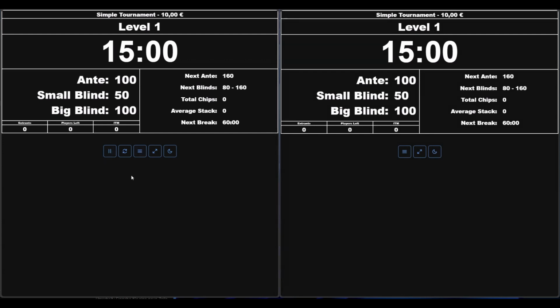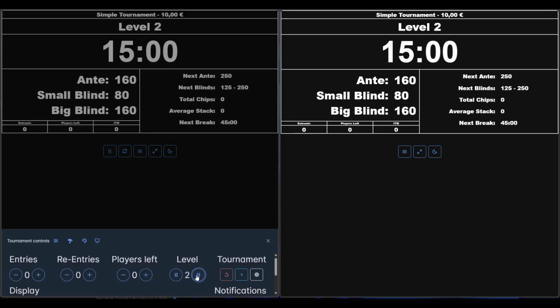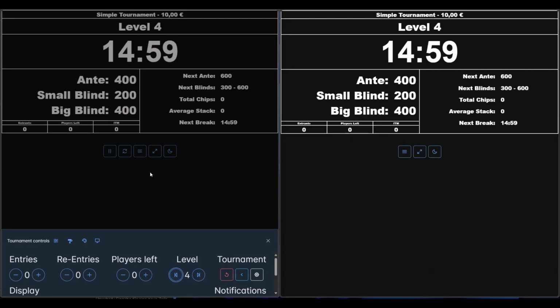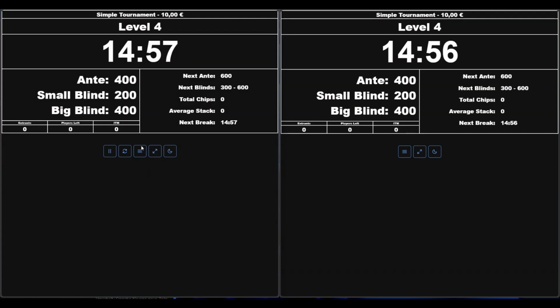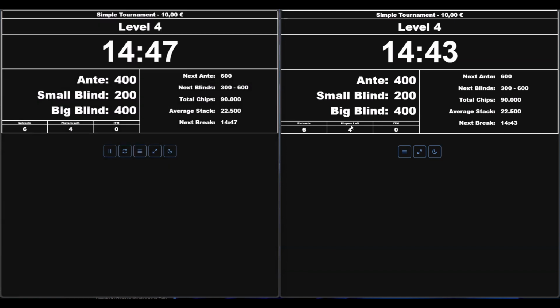We just hit play, and as you can see, both instances are starting and they're synchronized to each other. I could also go here in the options and skip a level, and as you can see, both monitors are mirrored. So everything I do on this computer will translate to the other one. I could end some entries, some re-entries, maybe bust some players, and both monitors show exactly the same information, just how you would expect it.